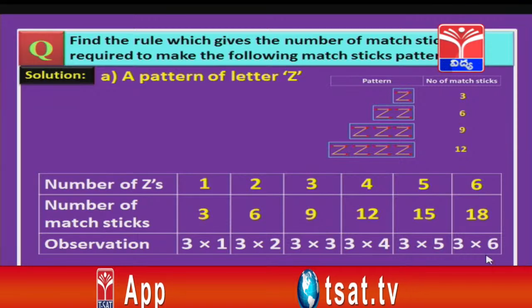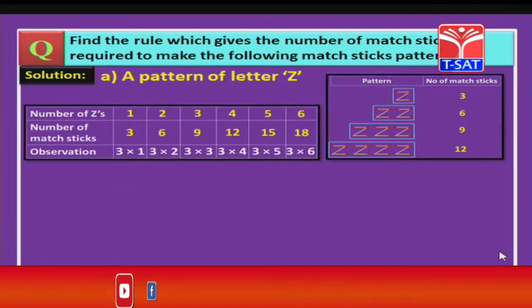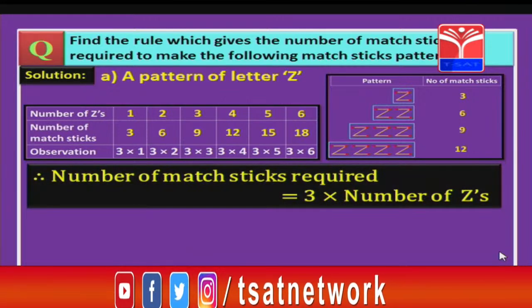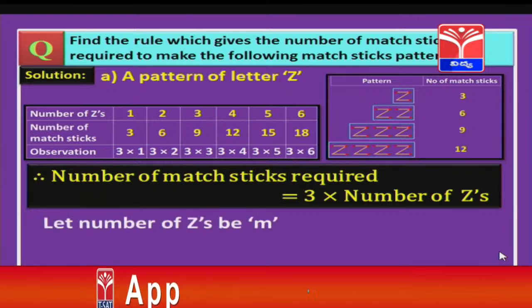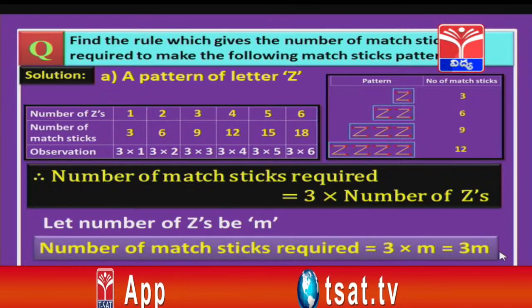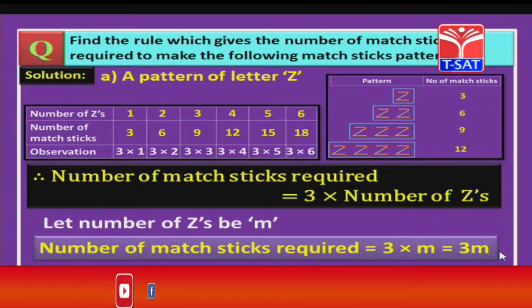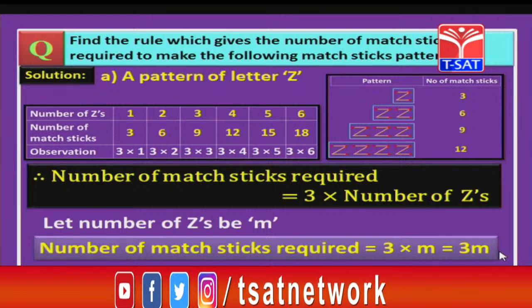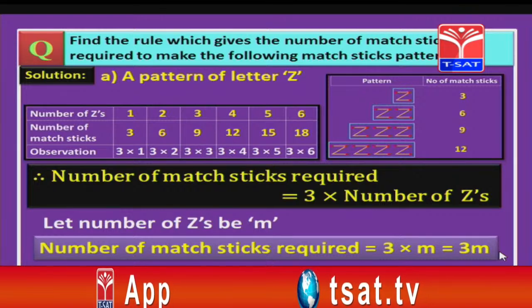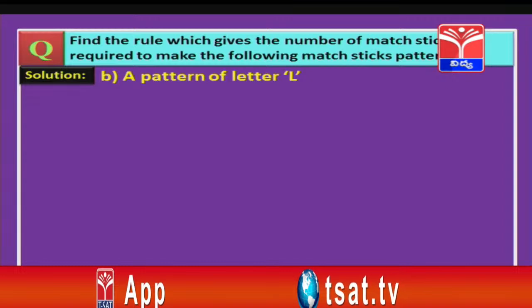So when we have 6, I am writing into 6. Then what can we conclude from this, children? Yes, the number of matchsticks required is 3 times the number of z's. Now let us assume the number of z's as m, where m is a variable. So the number of matchsticks required is 3 times m, that is 3m. So this is the rule for the first pattern, z. Now using this you can find the number of matchsticks for any number of z's. Now let us go for the next pattern, that is letter L.